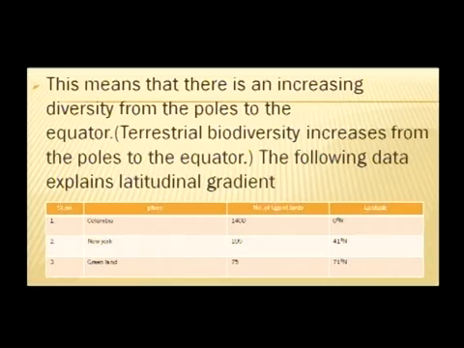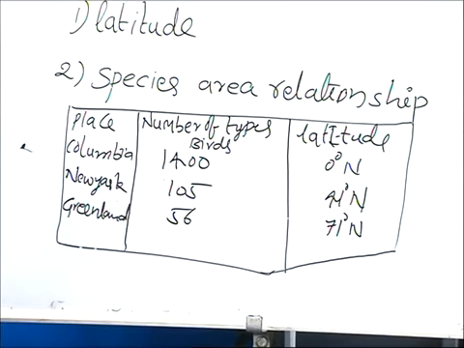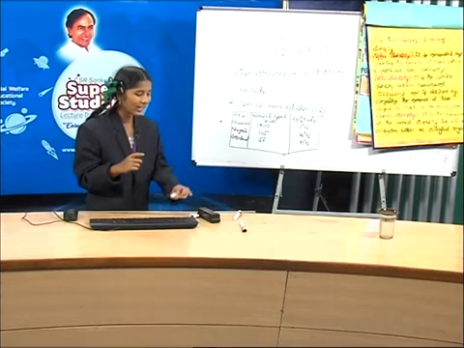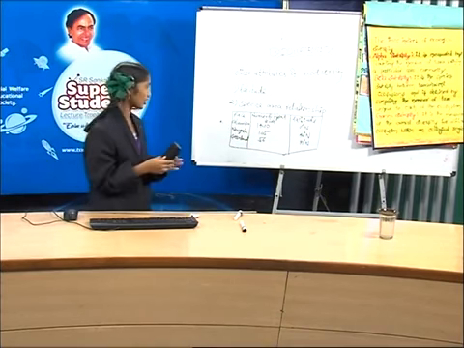See friends, yes, here when the latitude is increasing, the number of types of birds is decreasing. That means latitude is inversely proportional to the species diversity. Friends, did you understand about the latitudinal gradient? Okay, let's see the species area relationship.